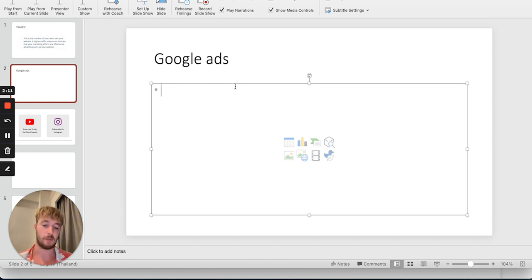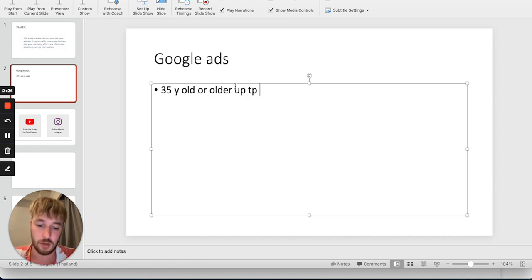For example, if I promote a weight loss offer to females who live in Canada, UK, Australia, and Germany, and who are 35 years old or older, up to let's say 65 years old, that's my demographic. That's my market. 35 to 65 years old, females.